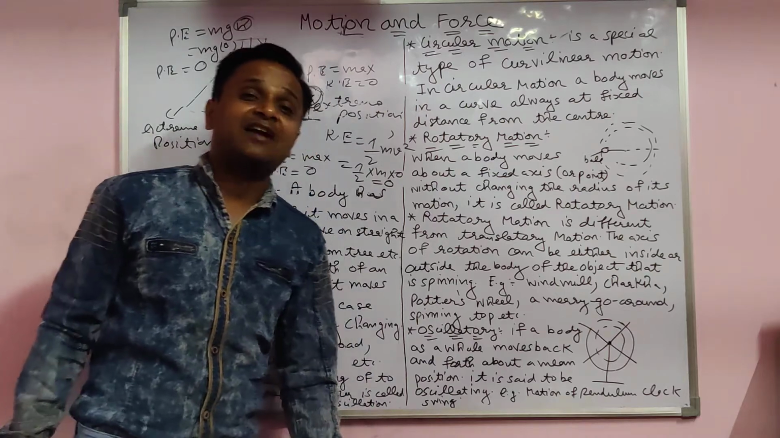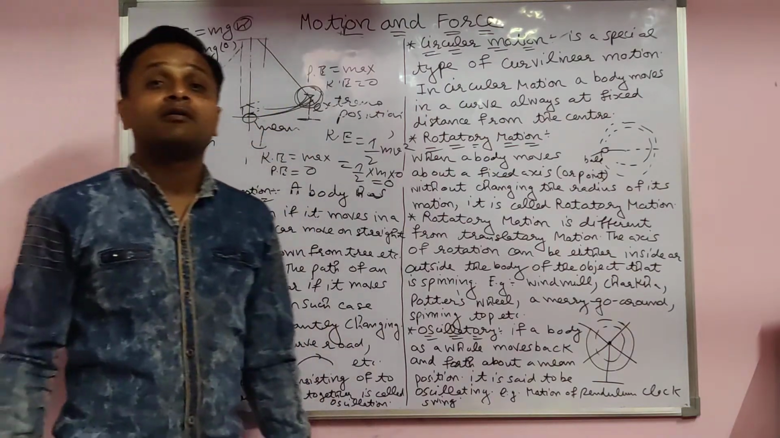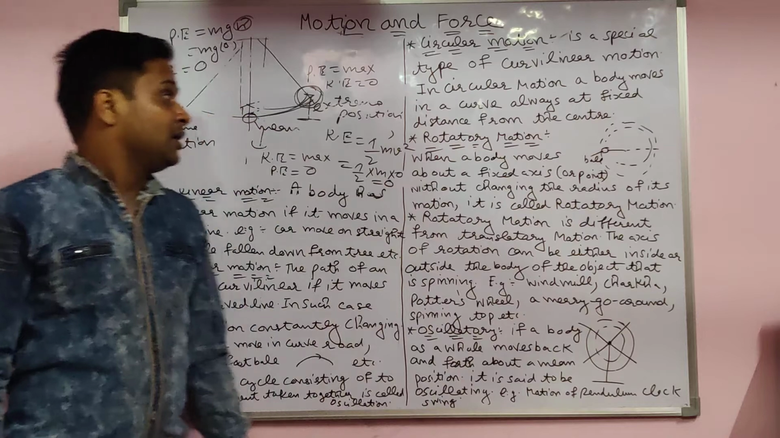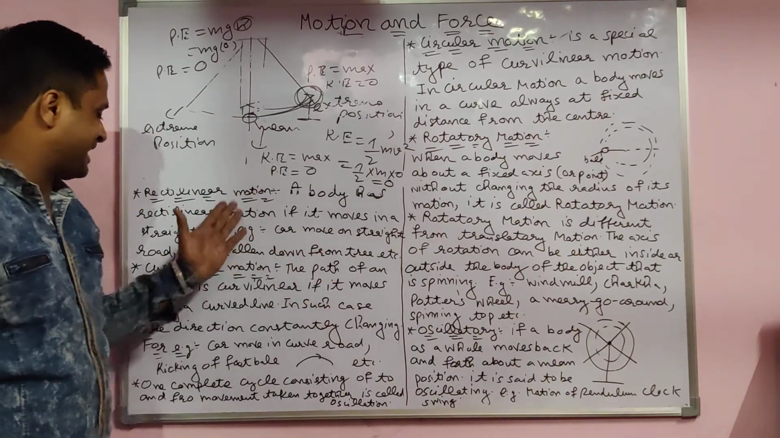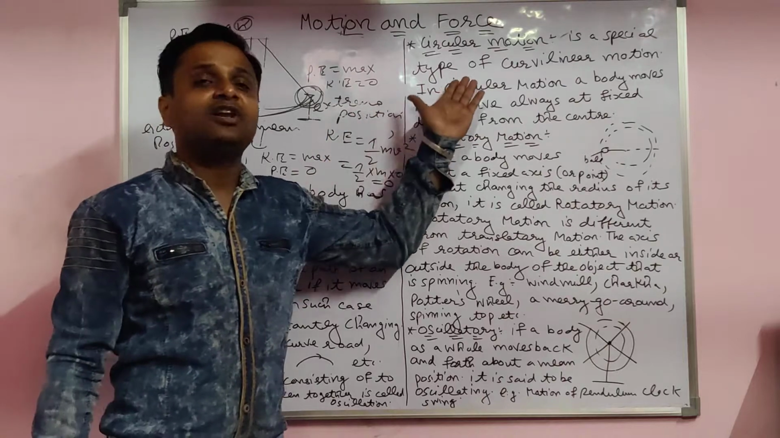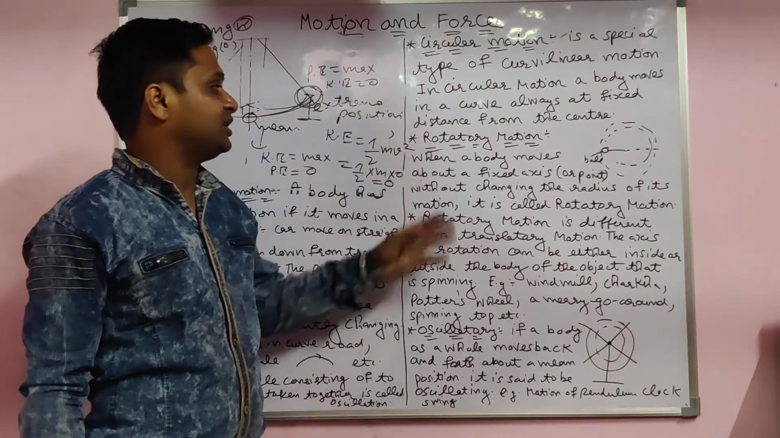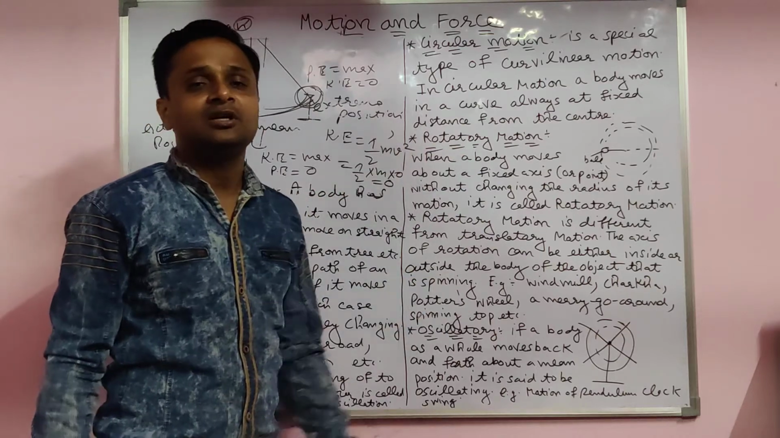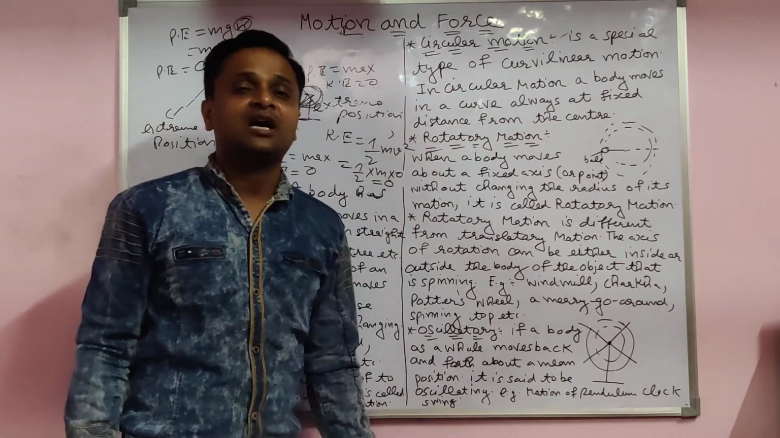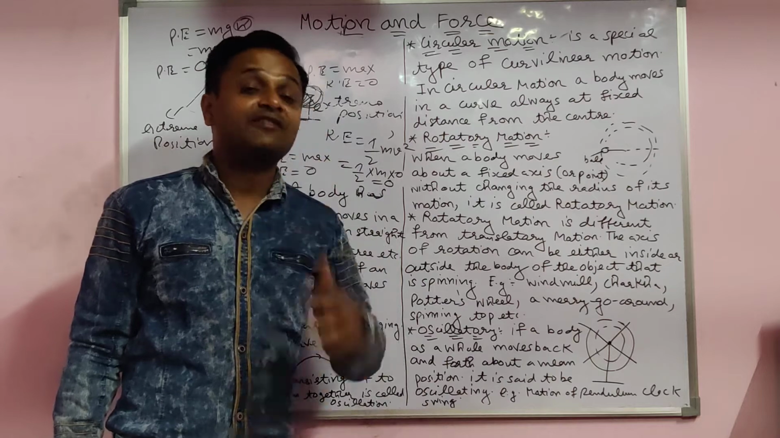In the next lecture we will discuss vibratory motion, students. But I already told you about the types of translatory motion: rectilinear and curvilinear, and the curvilinear type is circular motion. Next we already discussed rotatory and oscillatory motion. But in the next lecture we will discuss another type of motion, that is vibratory motion.